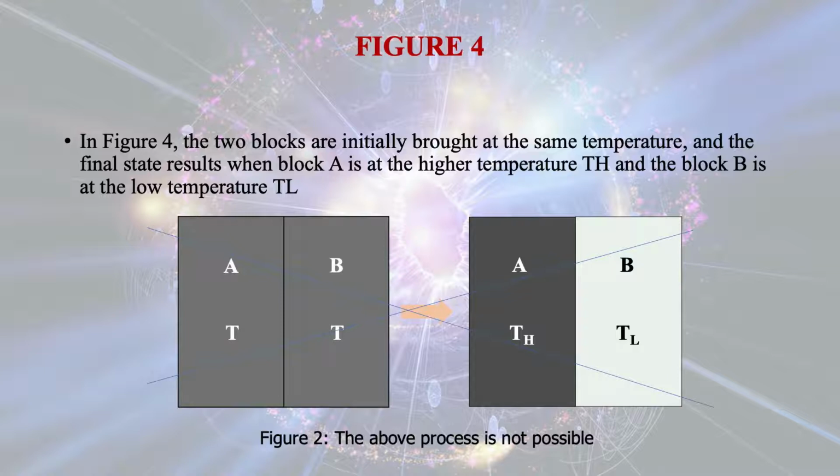Now in figure B, the two blocks are initially brought to the same temperature, and the final state results when block A is at the higher temperature TH and block B is at the lower temperature TL. If you write down the conservation of mass and conservation of energy principle, you will see that there is no violation of the first law of thermodynamics, but still this process is impossible.